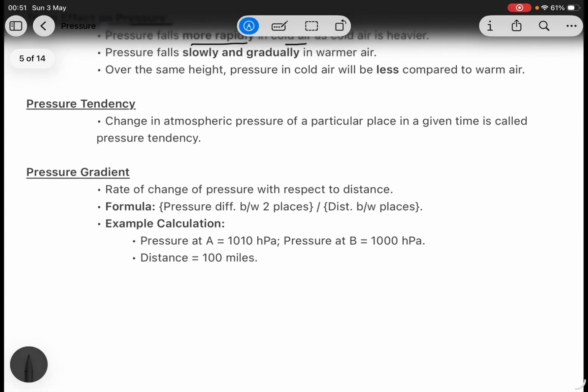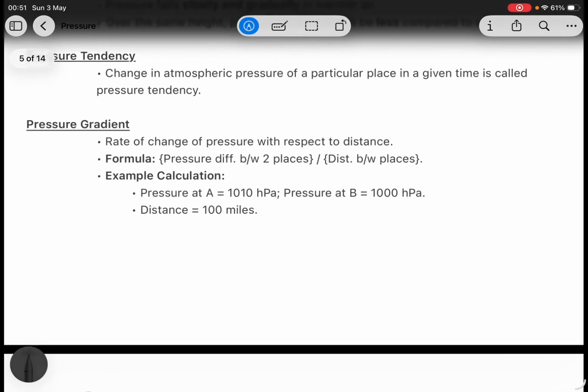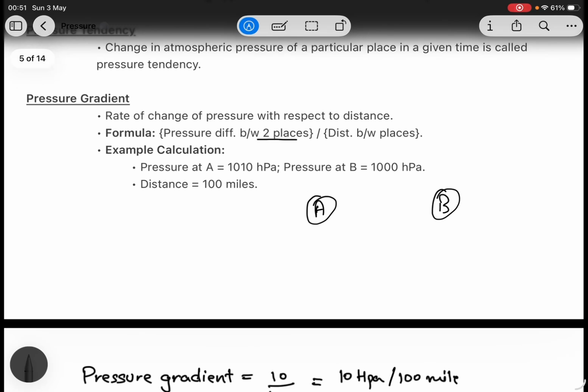Pressure tendency: change in atmospheric pressure in a particular place in a given time is called pressure tendency. Pressure gradient: rate of change of pressure with respect to distance. Its formula: pressure difference between two places like A and B divided by the distance between the places. For example, A has a pressure of 1010 hectopascal, B has a pressure of 1000 hectopascal.